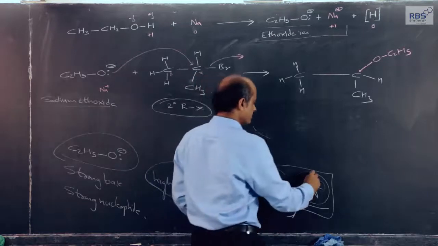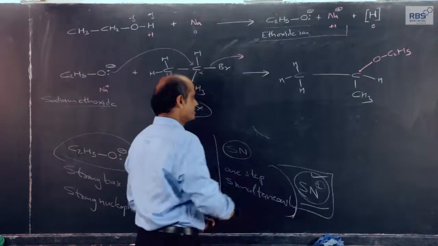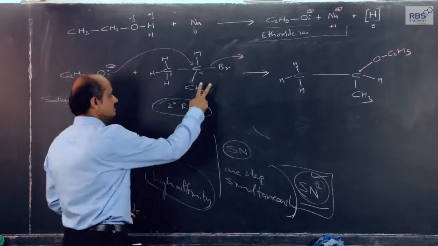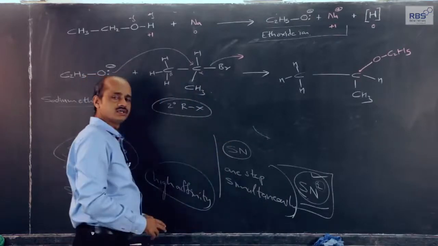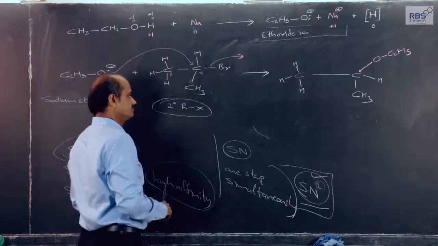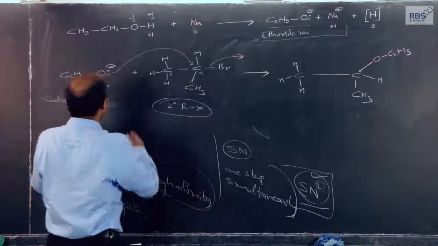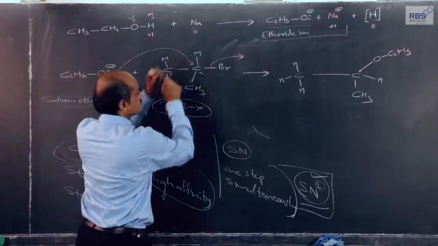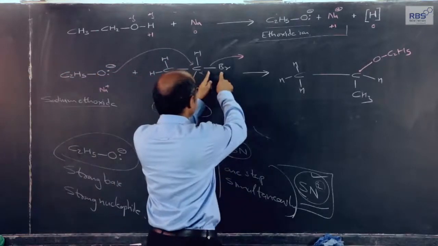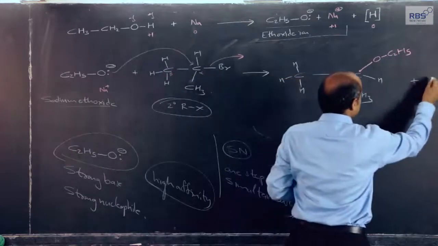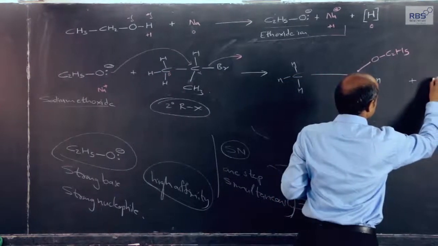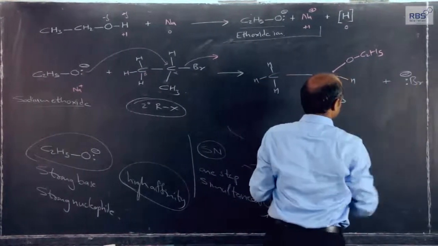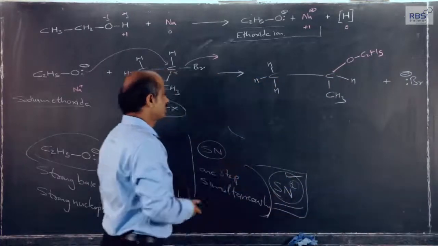Then also the reaction remains SN2, because for nucleophilic substitution, one nucleophile has entered and bromine goes out in the form of Br minus ion, therefore, it is a nucleophilic substitution reaction.